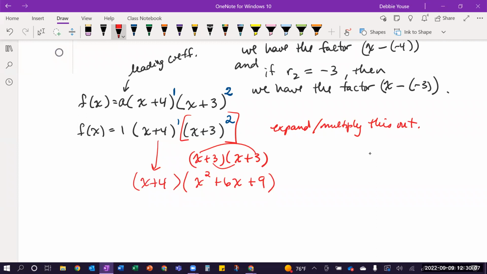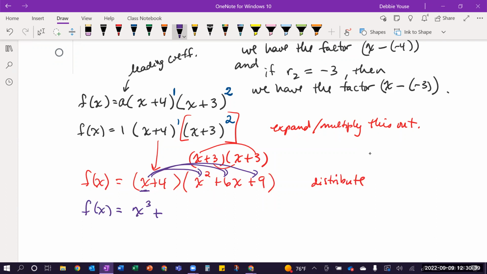So now that's multiplied out, and you still have this x plus 4 raised to the first power, and this 1 that I'm not going to write anymore as a coefficient because I don't need to, since it's a 1. But if it was a 3 or a 5 or a -7, I would still continue having it there. And then I need to use the distributive property to multiply that out even further. So you're not done and have it simplified until you've done all this. So I'm going to focus on the x, multiplying to each of these 3 terms in the trinomial. So I'm going to get f of x is x cubed plus 6x squared plus 9x.